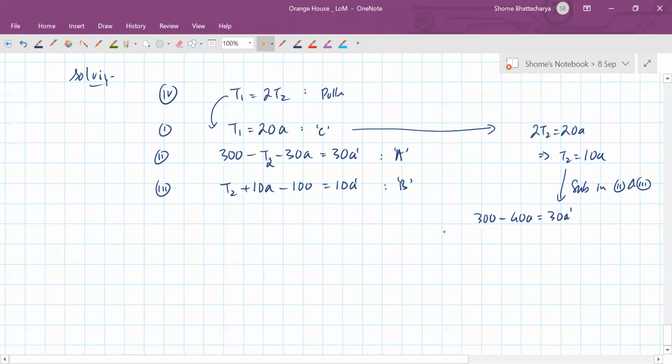And equation 3 will become 10A plus 10A, so 20A, minus 100 is equal to 10A prime. So this is from equation 2. This is from equation 3.